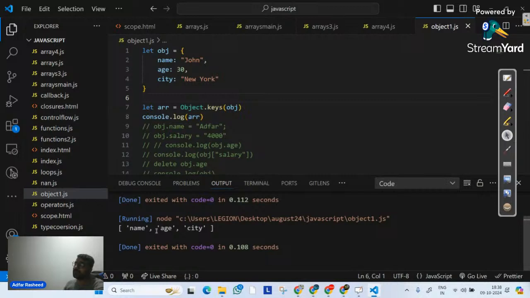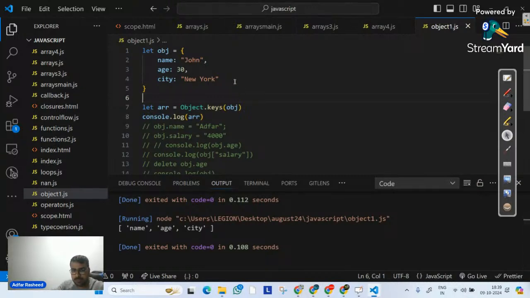A very important method, and it is used very often inside web development. Very often. This is one of the methods that I will use in React as well. I will use it in the DOM as well. I will use it almost everywhere. Whenever there's an array, whenever there's an object, these methods are used. So remember to note this down on your rough copy.